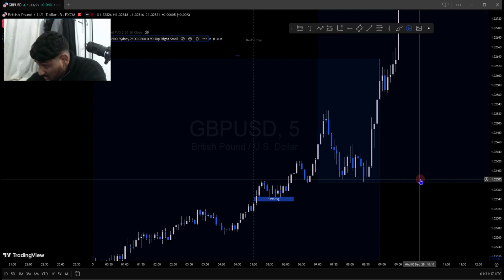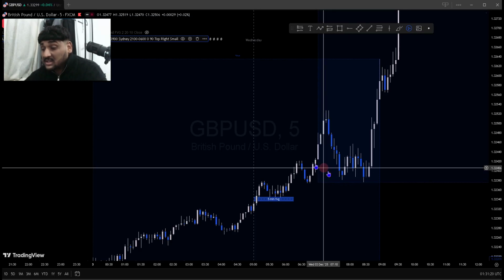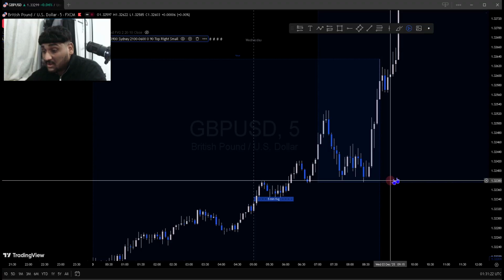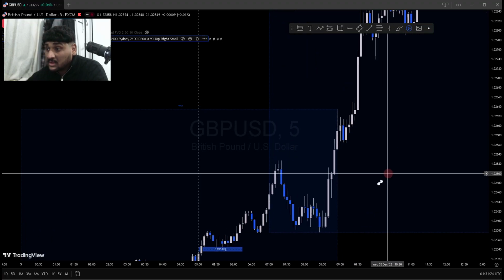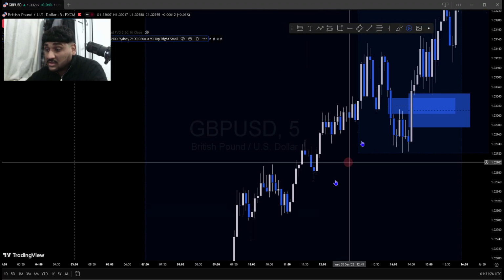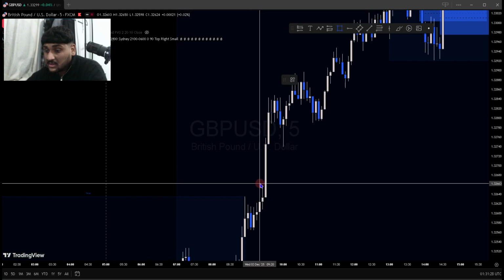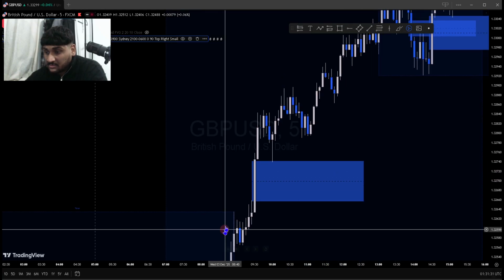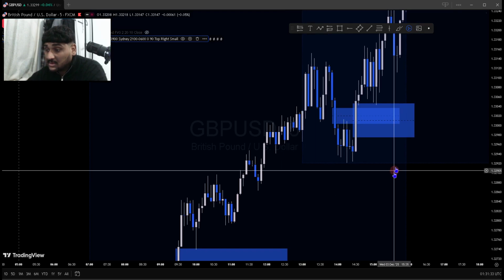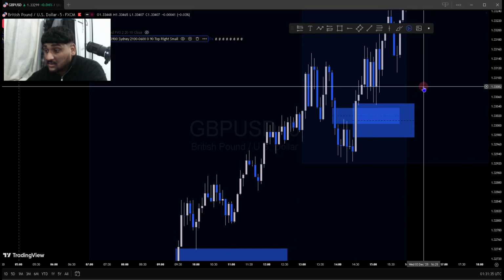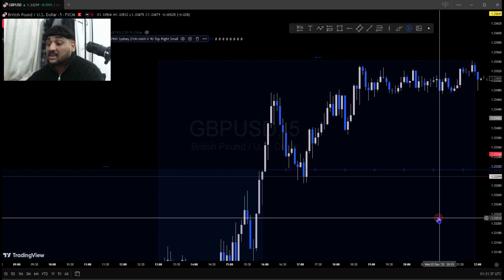Same in this case. If you see here in the high time frame, there must be a fair value gap that's going to respect it here. It continues going up. Same here, taps into it, continues going up. This fair value gap, this is a big move. Respects it, continues going up. Same here, taps in, continues going up. That's a fair value gap, guys.